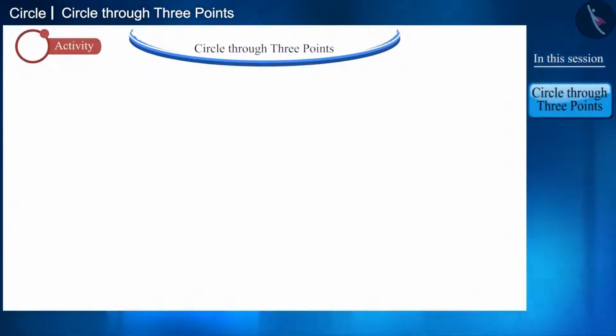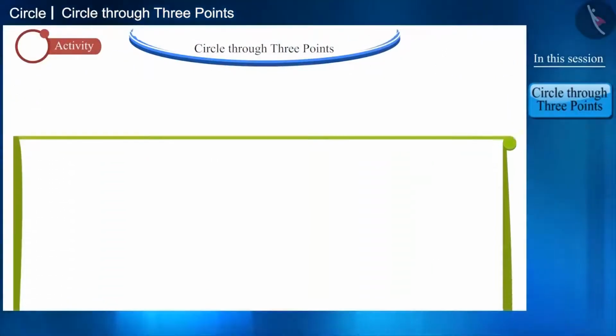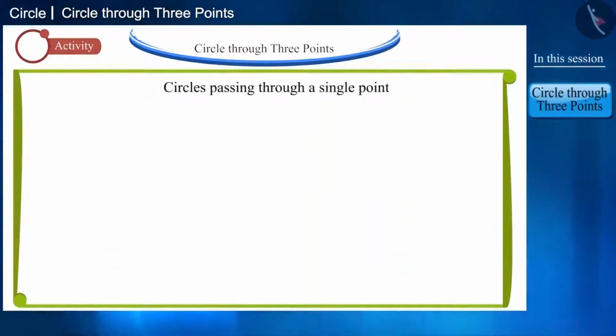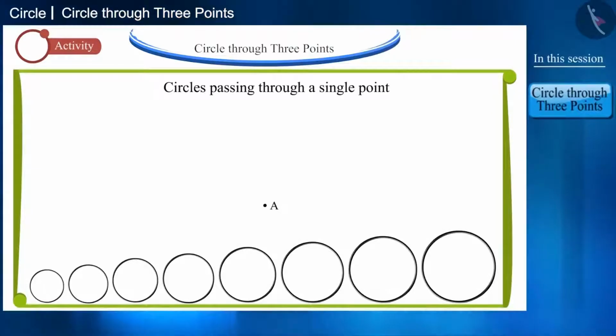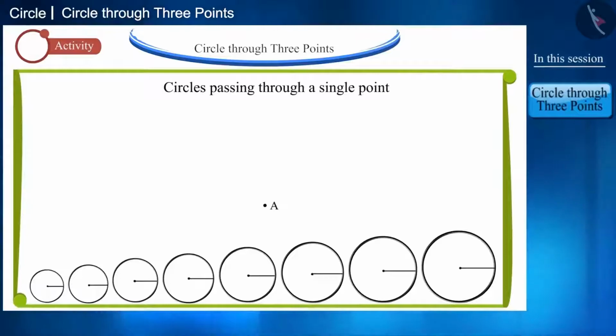Let's understand this through an activity. Let us start with a point. Let's say circles passing through point A. Now, take some metal rings that are circular and of different measurement, that is, their radii should be different. In how many ways can you place these metal rings on point A?